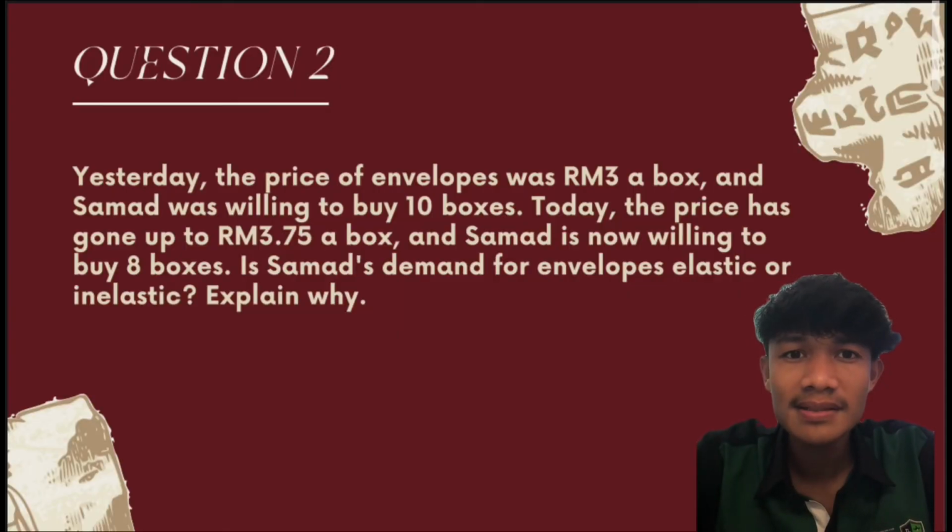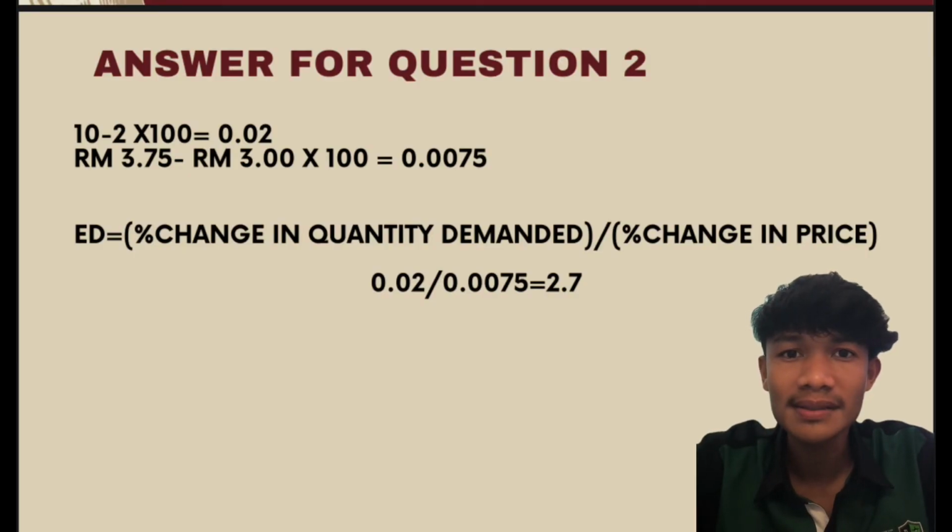This question is to determine the elasticity of some demand. The formula of elasticity is the percentage change in quantity demanded divided by the percentage change in price. Then we use the formula: for the change in quantity demanded, 10 minus 2 as a percentage, we get 0.02.